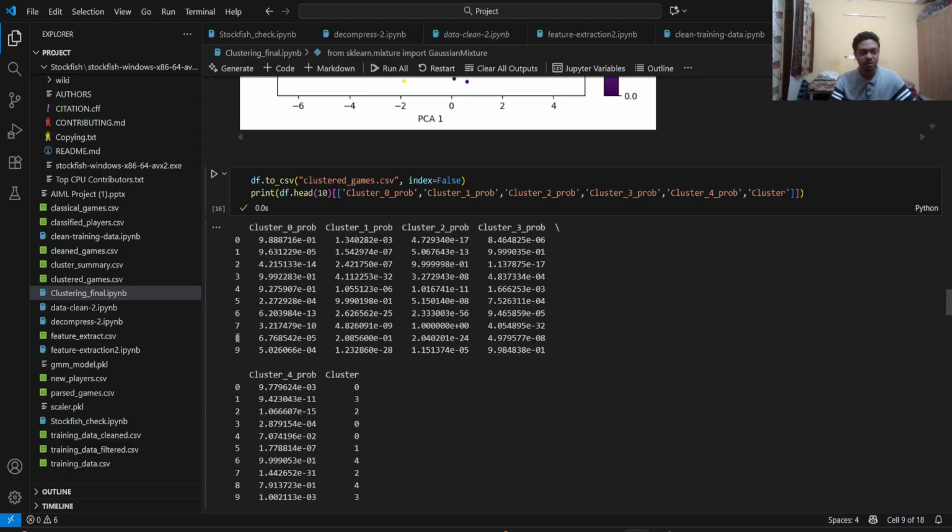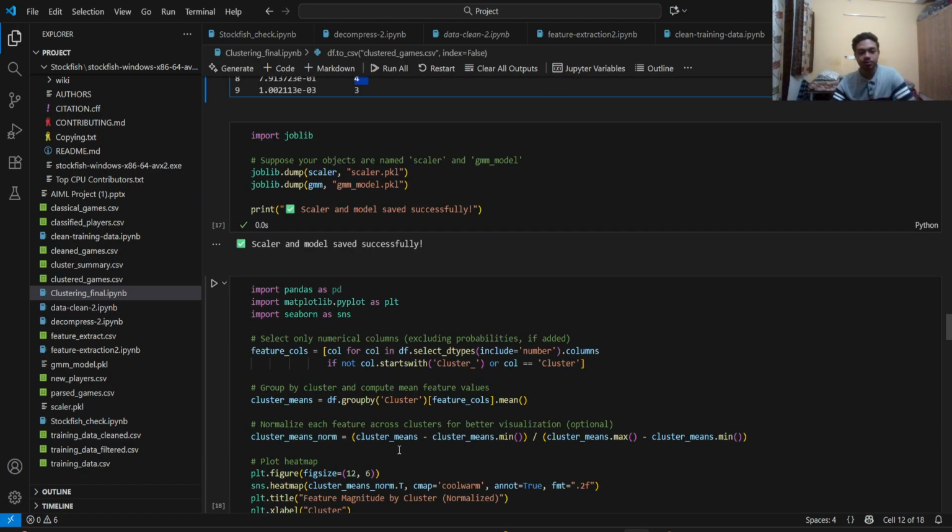If you consider this data point, for example, cluster 1's probability is 0.2, and cluster 4's probability is 0.79 in this case, and the probabilities for the remaining clusters are very less. So as you can see, it assigns probabilities to different clusters, and since the probability of it being in cluster 4 is very high, it finally has taken cluster 4.